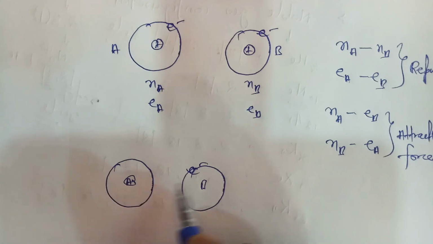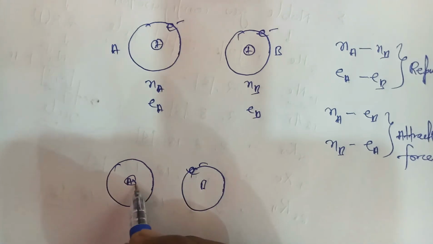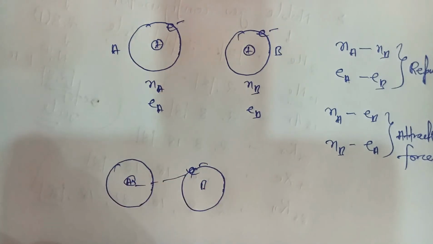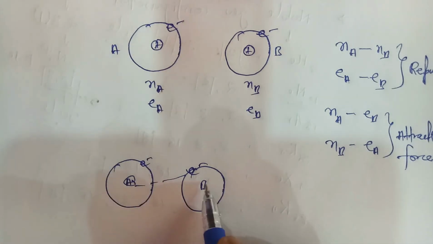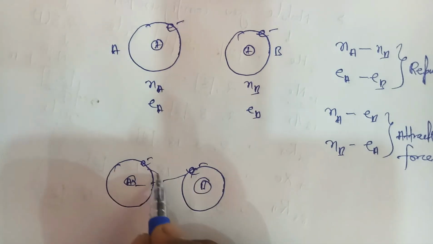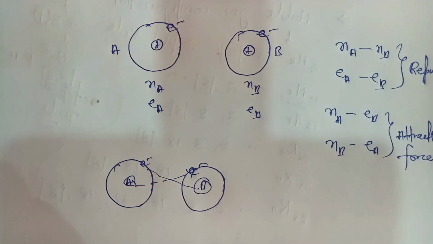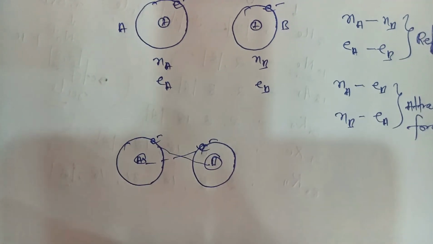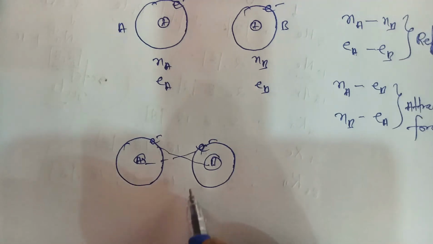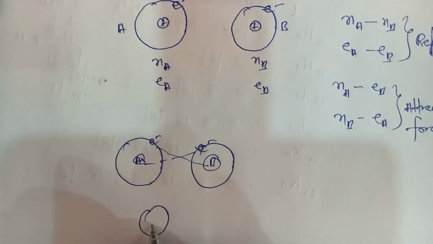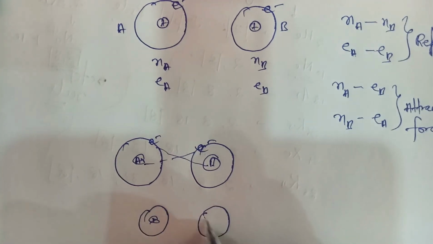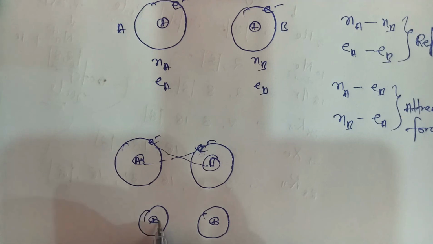Electrons of atom B will be attracted by the nucleus of atom A, and electrons of atom A will be attracted by the nucleus of atom B, and a chemical bond will form between them. If they come to an optimum distance, a chemical bond is formed.